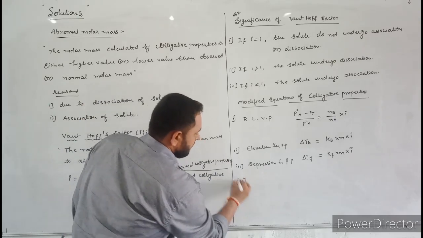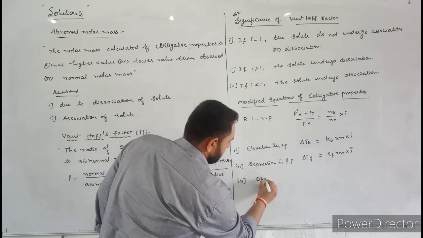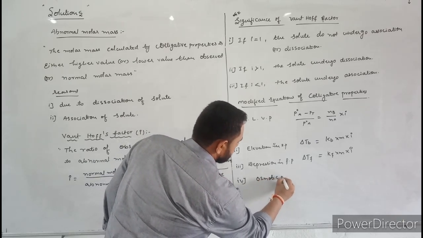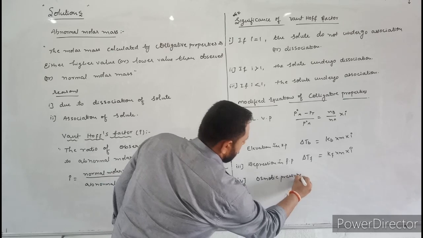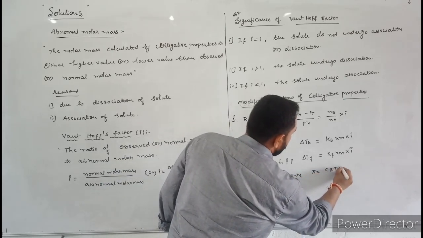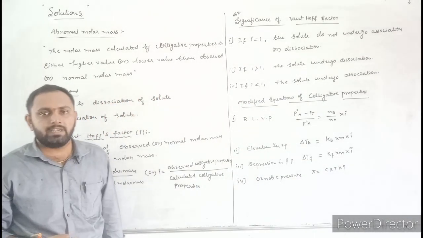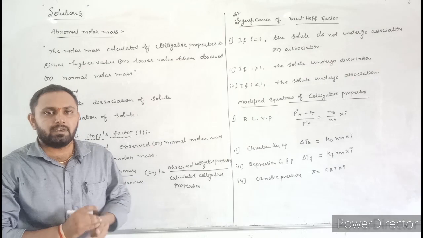Next, the last one, osmotic pressure. Osmotic pressure pi is equal to CRT into i. These are the modified equations for colligative properties. We will continue in the next class.